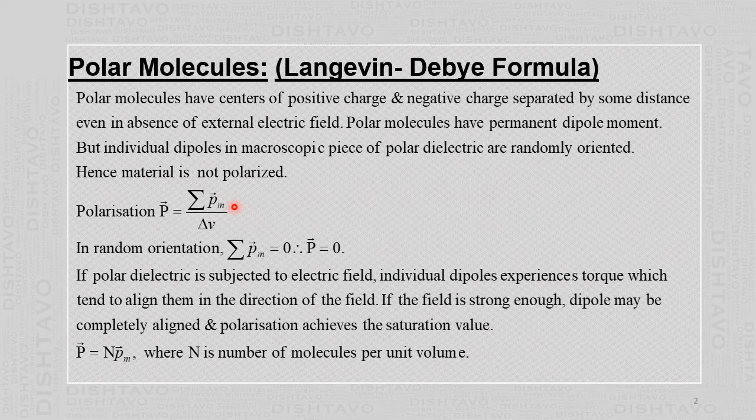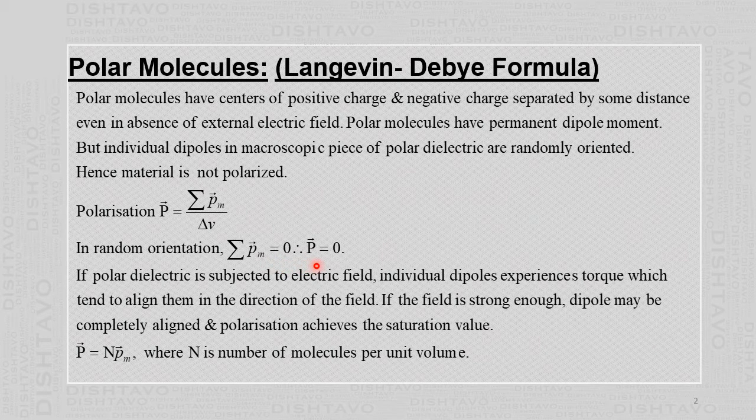Now when the dielectric material is not in the electric field, the dipole moment being a vector quantity, the total, that means the resultant of the dipole moment of all the molecules, becomes 0. So this numerator is 0. Therefore, the polarization is equal to 0. That means in the absence of the electric field, there is no polarization.